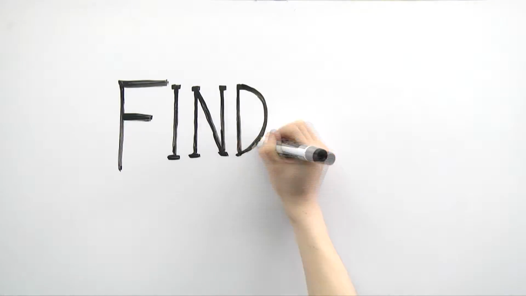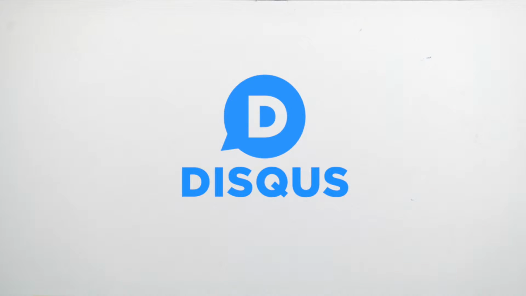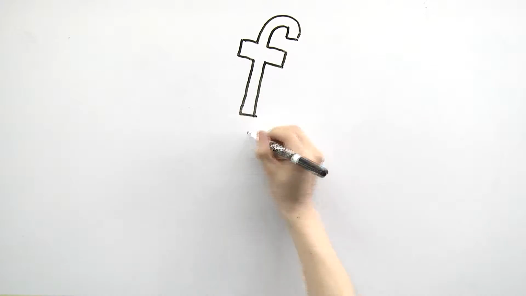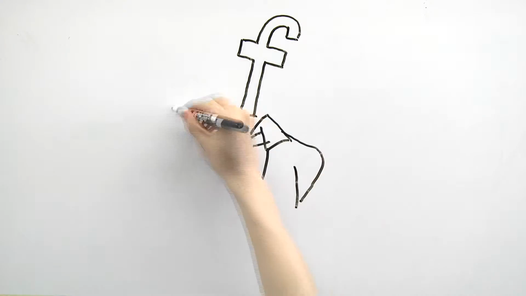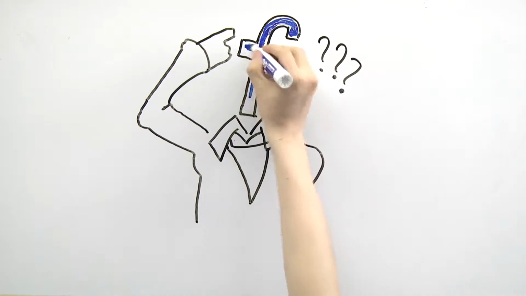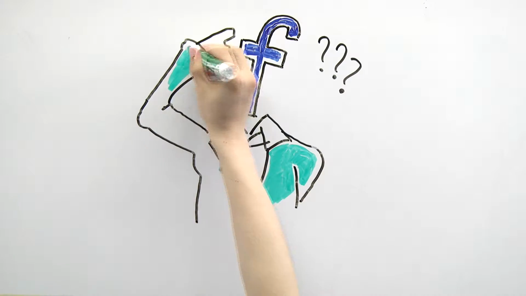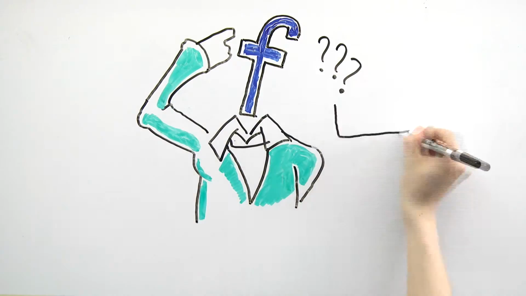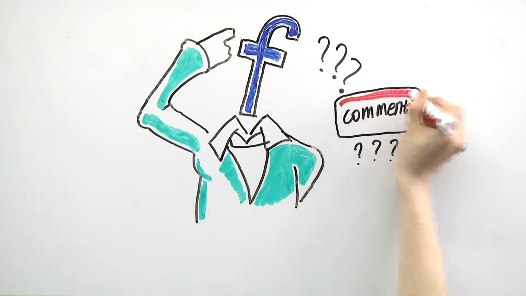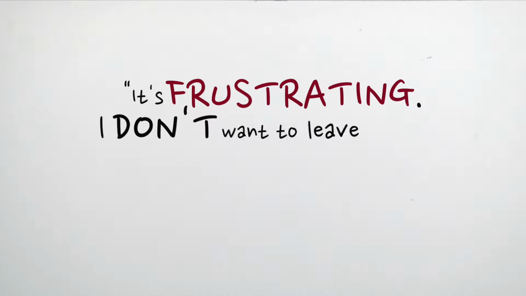Finding 3. The Discuss Commenting platform is not user-friendly. Pilotly utilizes the Discuss Commenting widget in their website. Upon entering the site, users that choose basic sign-up are automatically created a Discuss account for easy commenting. During usability testing, however, one user decided to sign up with the Facebook social login. Because of this, Discuss did not make him an account. When he attempted to comment on the TV show that he enjoyed, he was unable to do so and couldn't successfully accomplish our task. He remarked, "It's frustrating, I don't want to leave comments anymore."